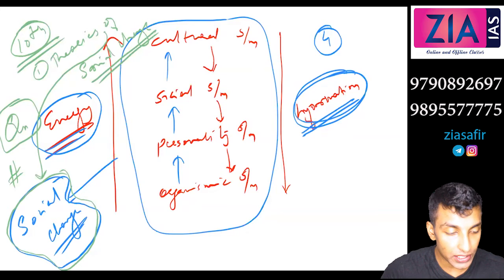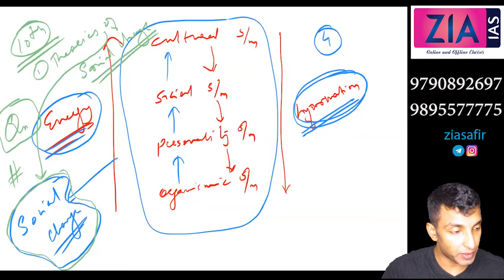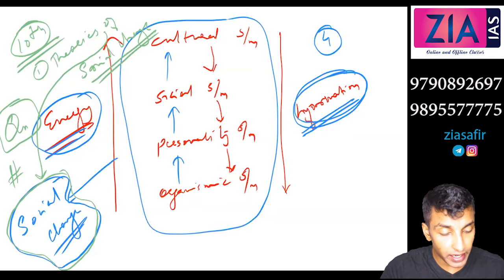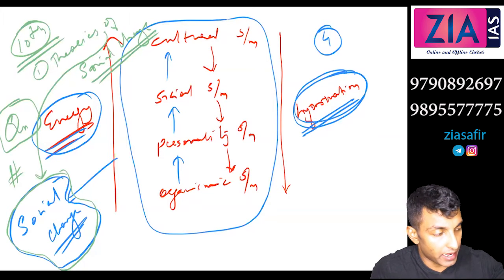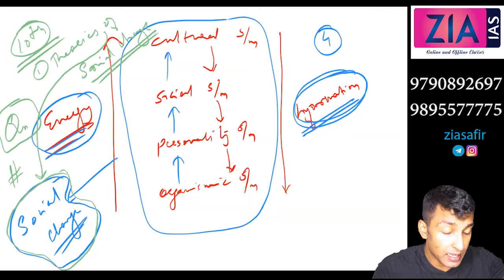Can anyone tell me in which theory we have discussed Durkheim's concept of social change? Division of labor. So in division of labor we have explained Durkheim's concept of social change, especially in terms of mechanical and organic solidarity. He explained a traditional society in terms of mechanical solidarity, and a modern society in terms of organic solidarity, and social change is what is explained over there. Division of labor is actually a part of social change. So the three most important theories of social change we are already done with. Now some peripheral theories are there that we will do in the 10th chapter, okay.